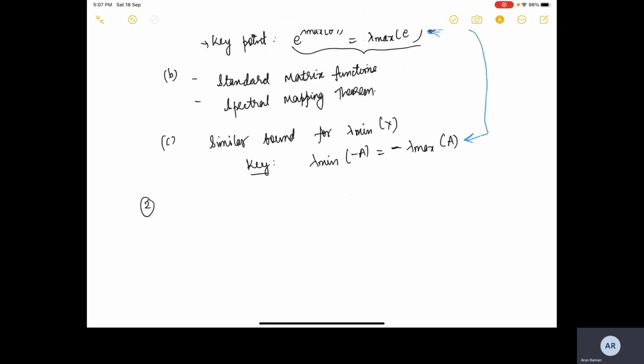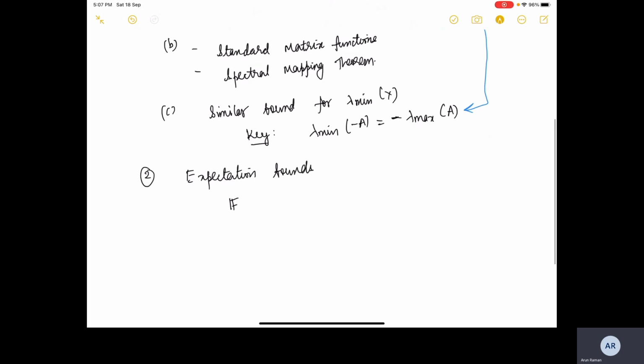Then in the next part of the lecture, we discussed the expectation bounds. So the expectation bounds on lambda max looked something like this: log of the expected trace exponential of theta Y. Here the proof basically used Jensen's inequality.